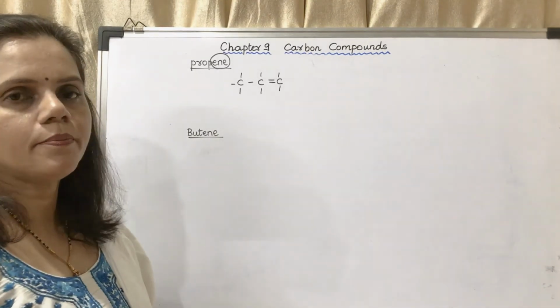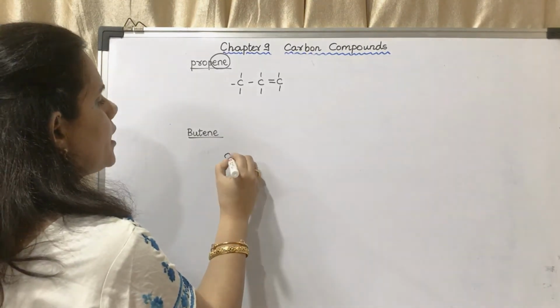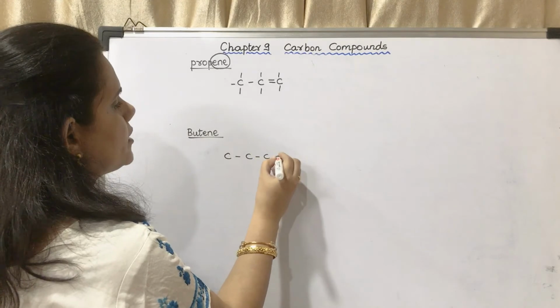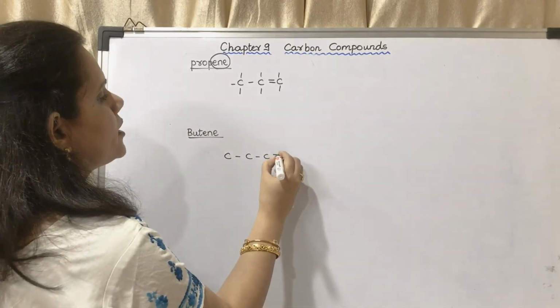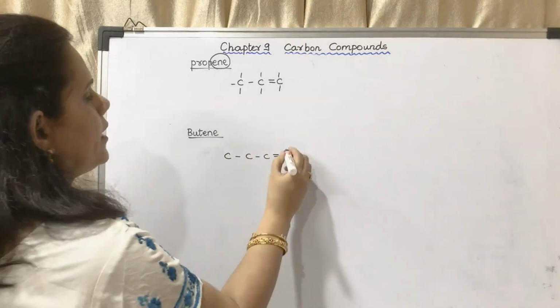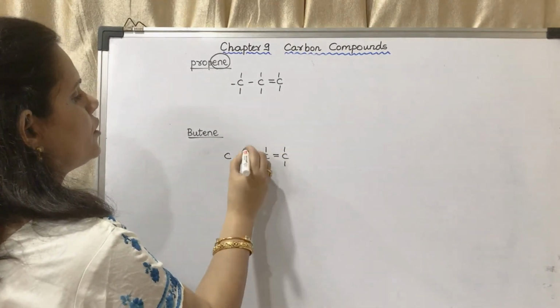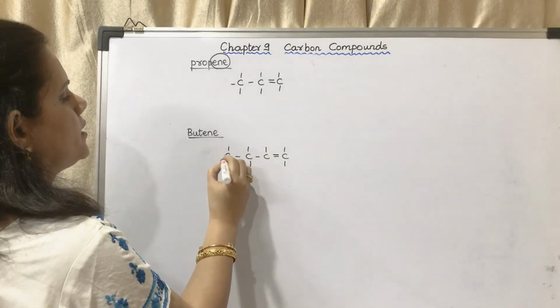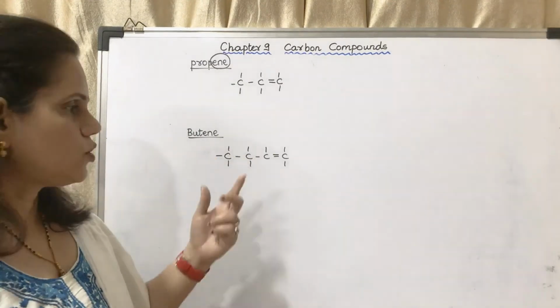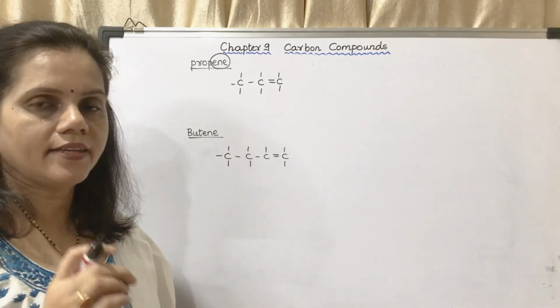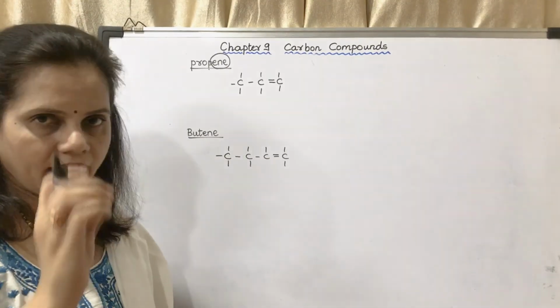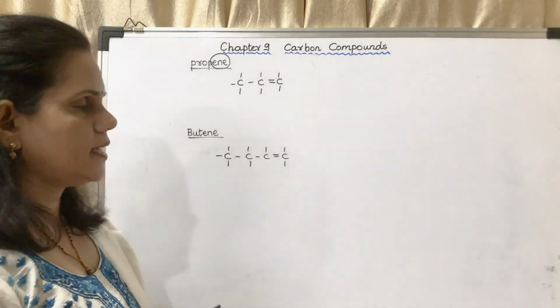Now we will see butene. So for butene, I will take 4 carbon atoms. If I put the double bond here, then 2 are left for this, 1 for this, 2 for this, and 3 for this. So I hope you are getting why I am putting those branches. Every C should have 4 lines around it. You may count and see.